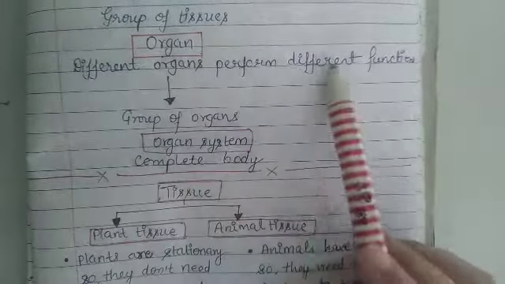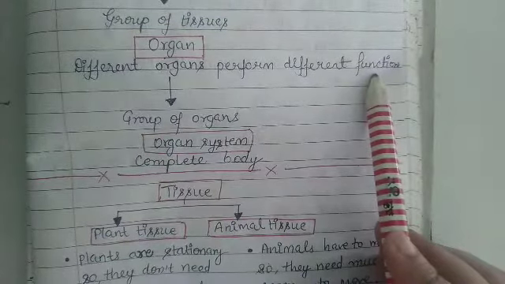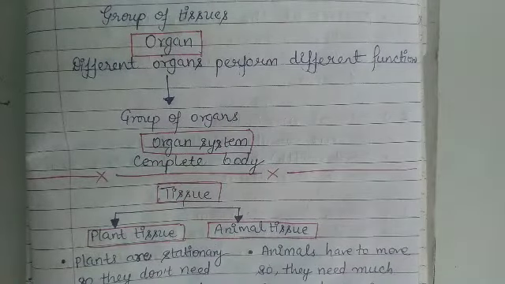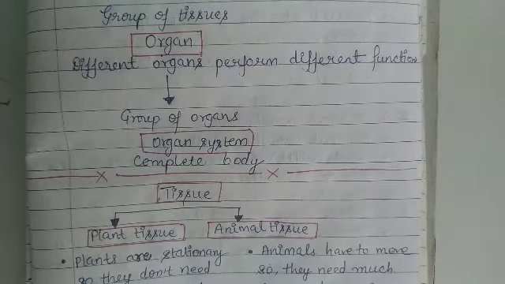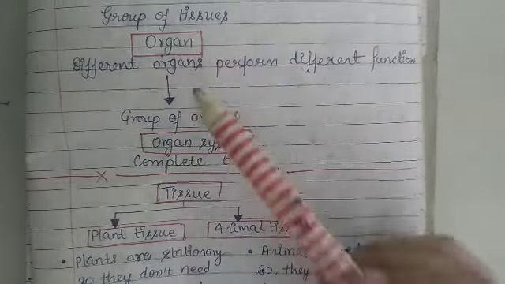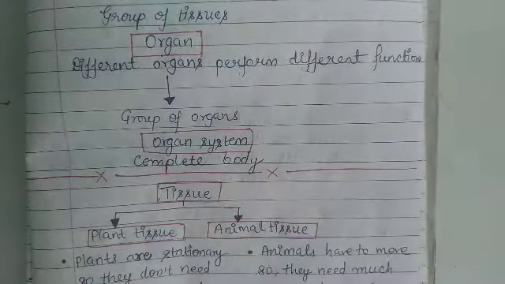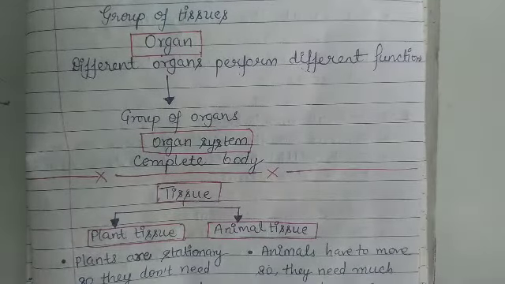Different organs perform different functions. For example, we have many internal organs such as the heart. The function of the heart is to pump blood. The function of the lungs is to help in respiration, etc. Now, when a group of organs combine, they form an organ system, meaning our complete body.